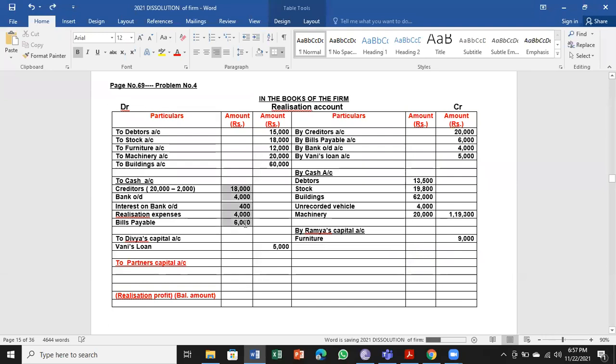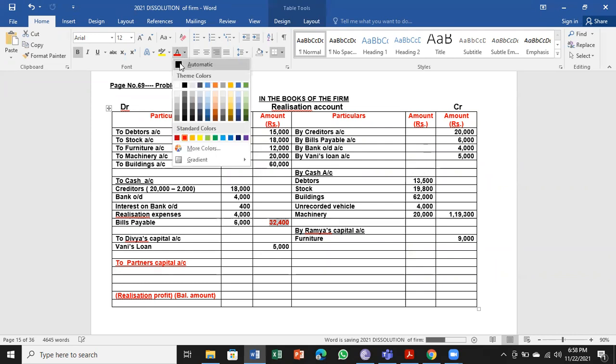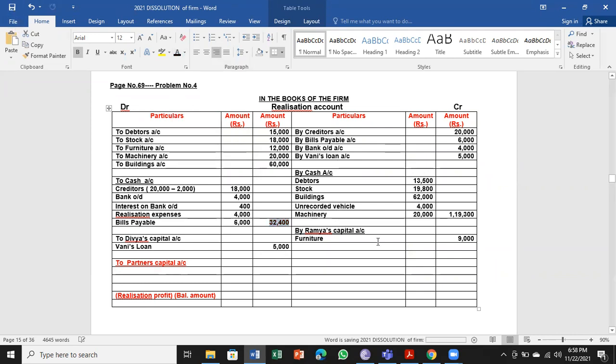Next, all liabilities and expense paid, we have to total it. How much has been paid? 32,400. Next, we have to go for balancing. When you look at that, the credit side looks more. So let us total the credit side first.